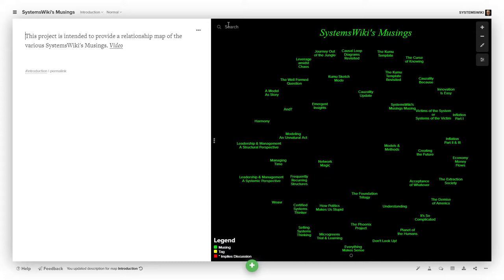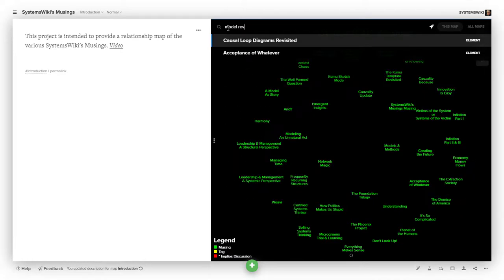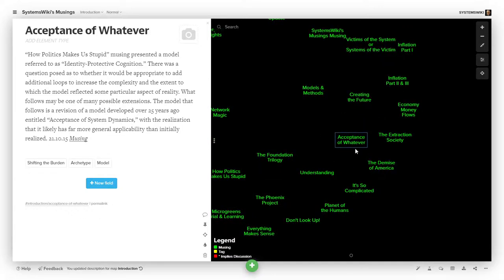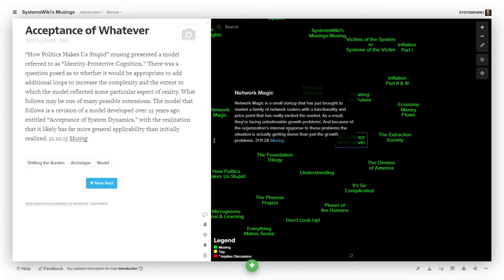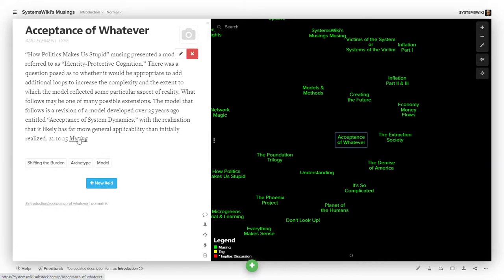So within this, you can do a search, and the search will search all of the text. It will search the title and the content, as well as any tags that I've associated with it. So if I type in model revisited, okay, it takes tidbits. In other words, you don't need a whole word. So there are 2 there that might be what I'm looking for, and if I click acceptance of whatever, it will focus this. I can then read it over here, or I can mouse over it and look at it and click on the musing here, which is also over here.